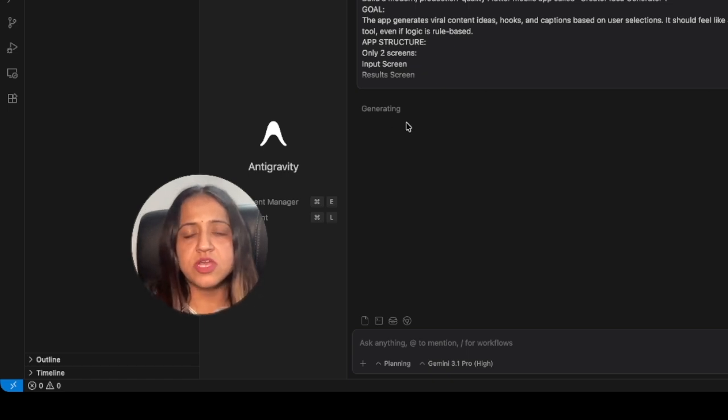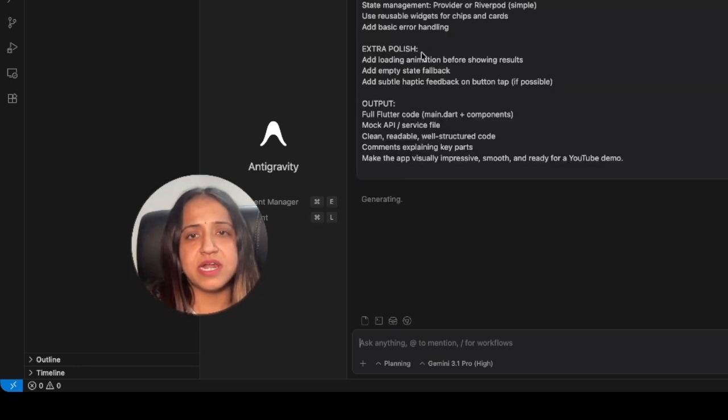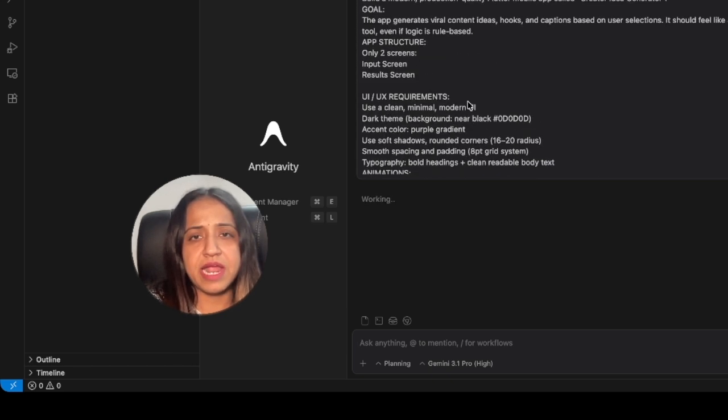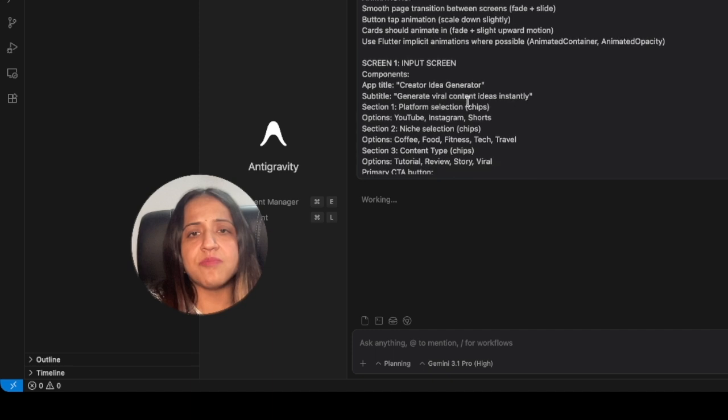Whenever you are vibe coding an application from scratch, what I would suggest is generating the ideas and discussing them with any LLM you are comfortable with, like Claude, Gemini, or ChatGPT, and then using the prompts they give. You can always go back and forth and change whatever you want. This is usually what I follow. This is basically the PRD, project requirement document, and I have converted this PRD into a prompt